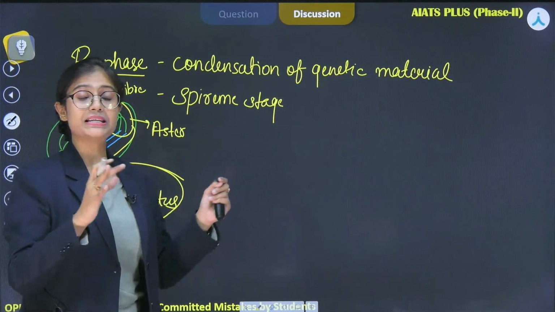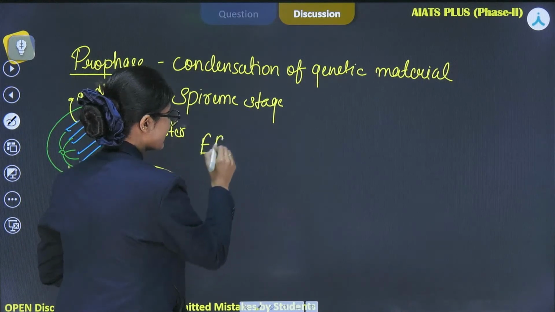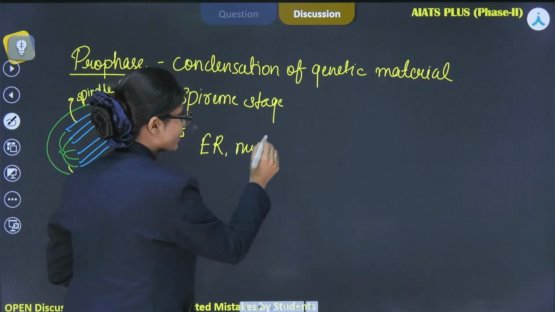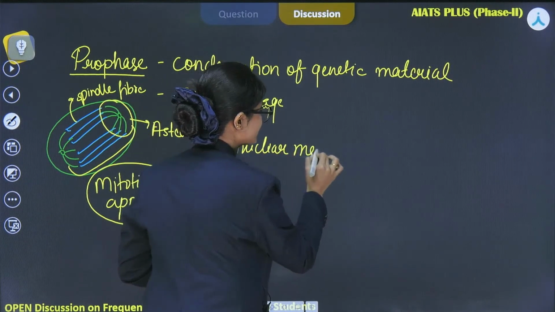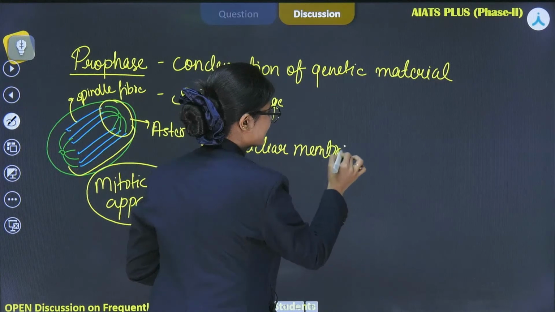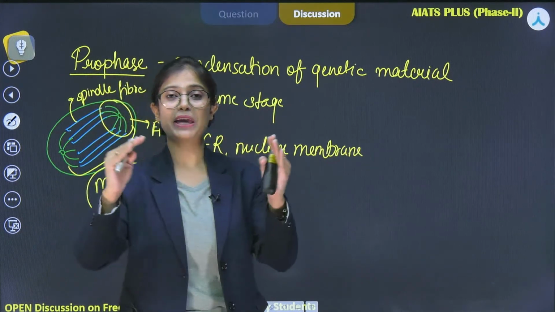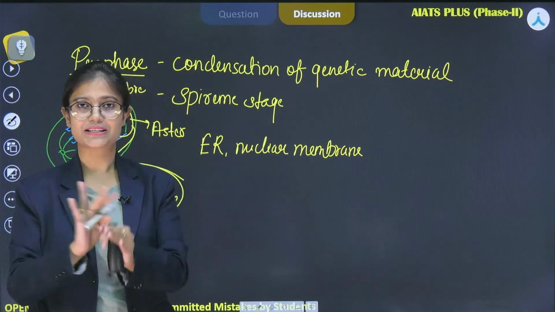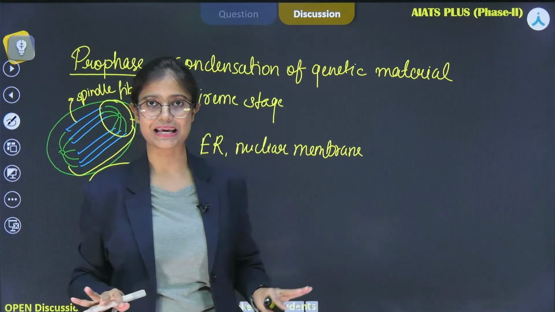And if we see the late prophase, the ER and the nuclear membrane will all disintegrate. That means by the end of prophase, there is no nuclear membrane present in the cell, and all the genetic material will be present all over the cell.